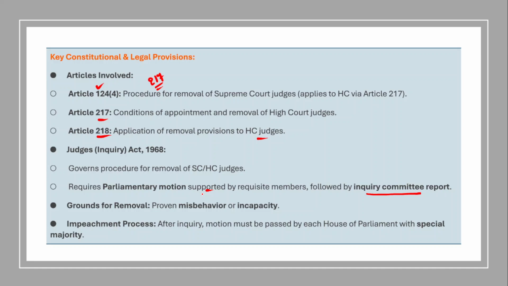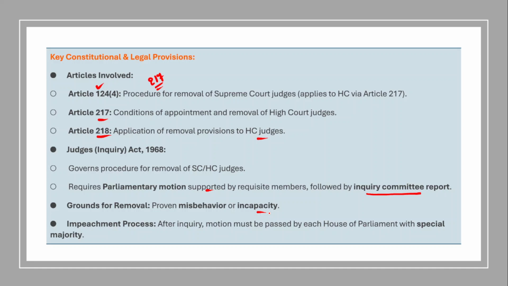Then it will be addressed to the president. Then the judge will stand impeached or removed. And if we talk about the grounds for the removal of the judges, the grounds include proven misbehavior and incapacity. So these are the 2 grounds for the removal of the judges of the Supreme Court and High Court.